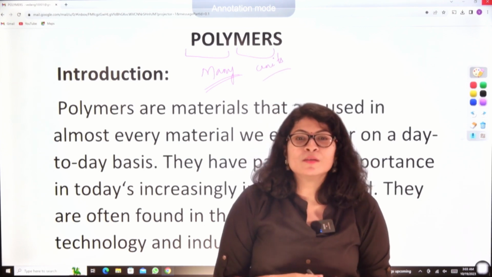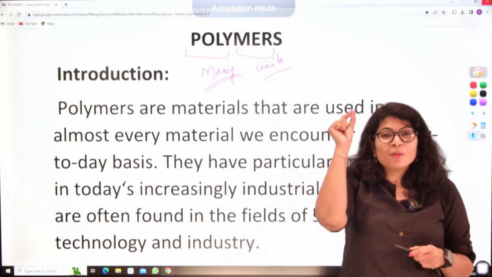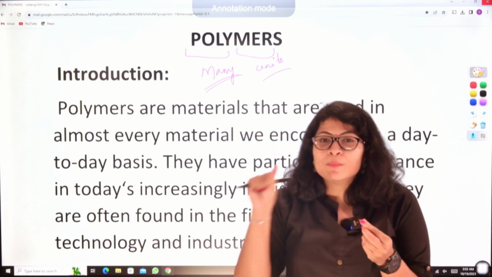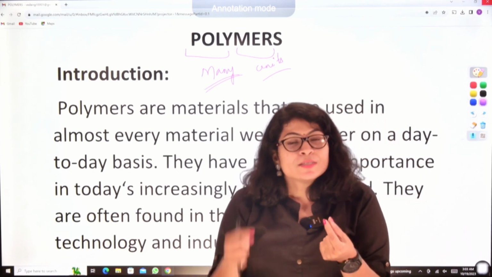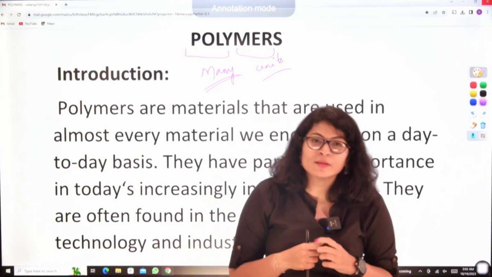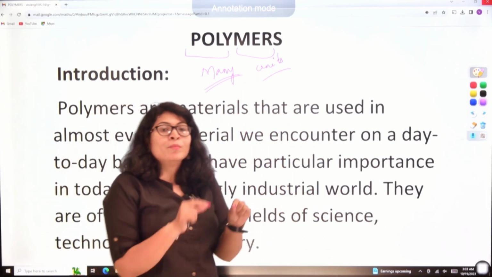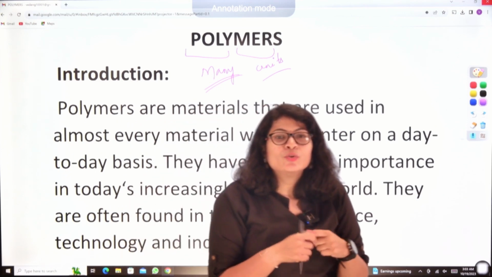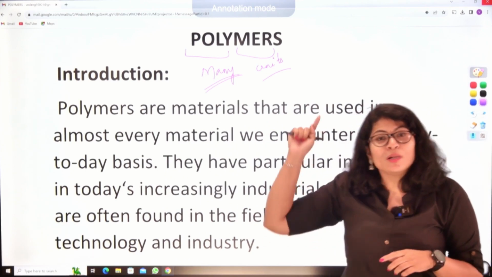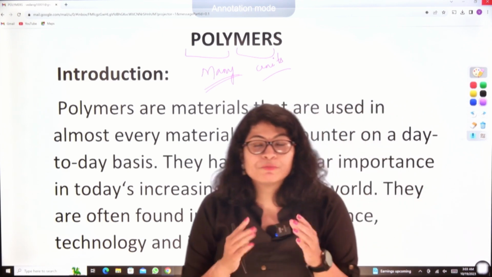Have you all seen the beads or the chains which women wear around their neck? Small beads are intertwined among themselves to make a necklace, right? If I take one bead, that is one unit, and similar units of that bead are repeated to make a chain that women put on around their neck, right? So basically poly means many, mers means unit. Many units are joined together to give you a polymer. If I consider that chain, then that comes out to be a polymer, because very small units are joined together end to end to give you a larger substance.